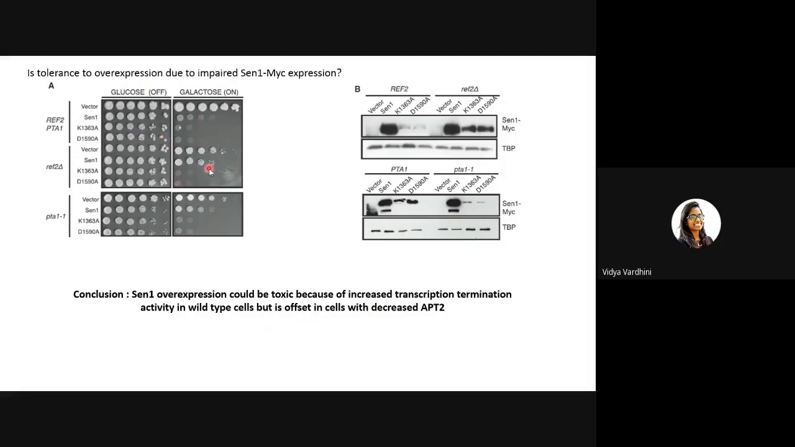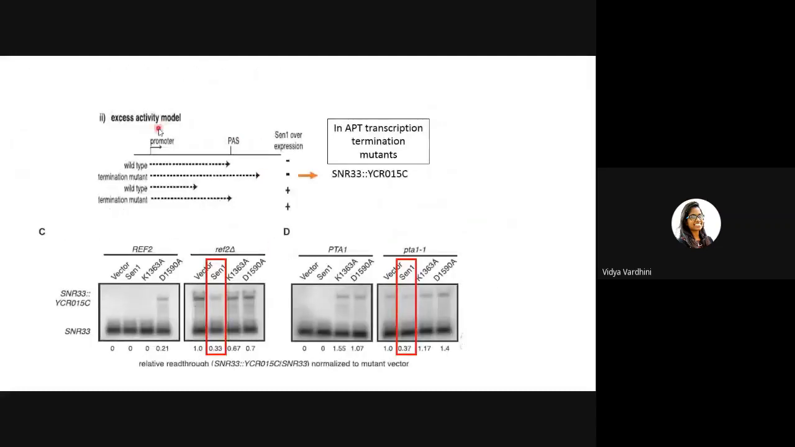Even if you look at this assay, these are the wild type cells. When SEN1 is being overexpressed, the cells are dying. But in the temperature sensitive mutants, when you overexpress SEN1, the cells are not dying. Even in the case of the PTA1 temperature sensitive mutant, overexpression of SEN1 is not killing the cells. So from the mRNA analysis, we know that SEN1 expression is the same in wild type and mutant cells. So this gives evidence that the excessive activity model is true.